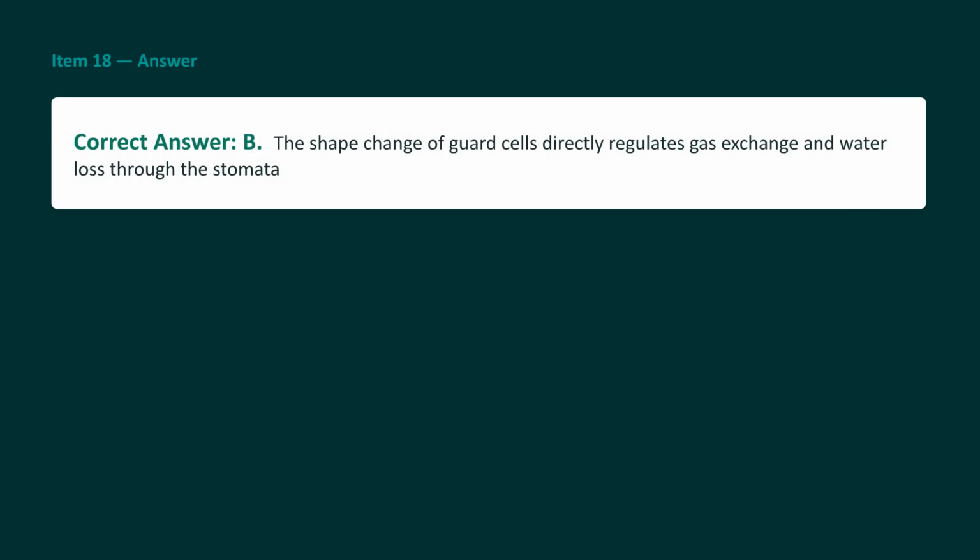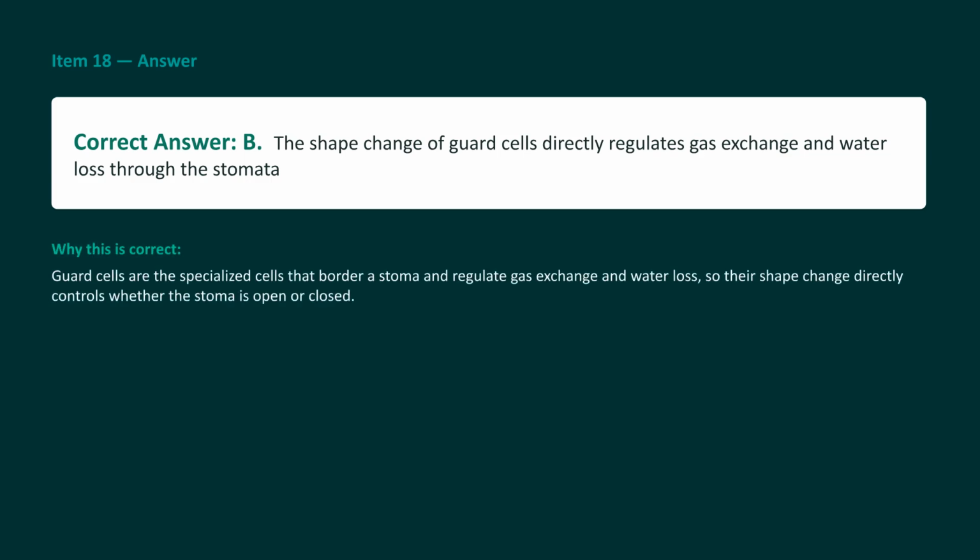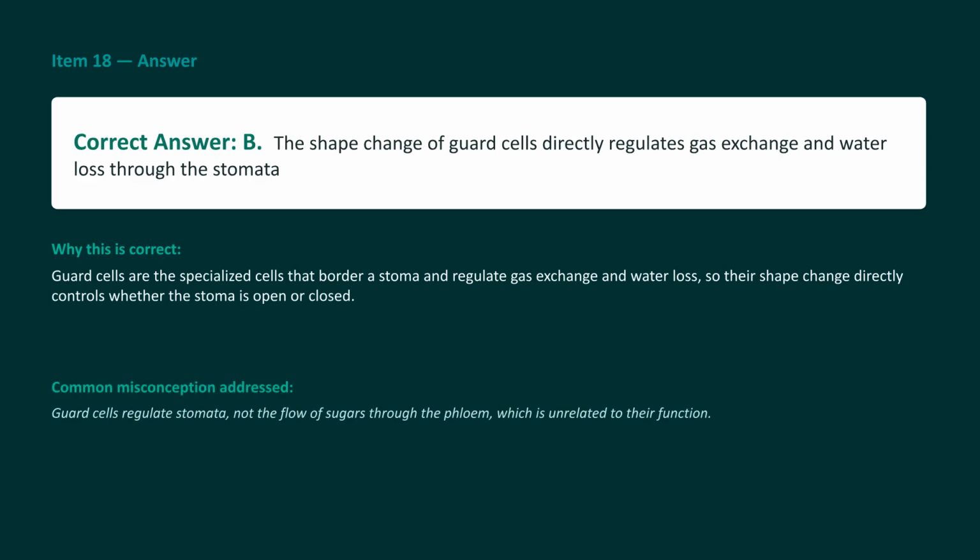The correct answer is B. The shape change of guard cells directly regulates gas exchange and water loss through the stomata. These specialized cells act as gatekeepers for the plant's internal environment. The physical design of guard cells allows them to swell up or deflate, which acts like an adjustable gateway over the stoma pores to balance breathing and preserve water. Choice D represents a misunderstanding. Guard cells do not exert control over sugar flows in the phloem.